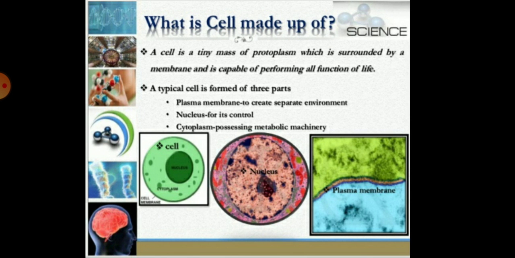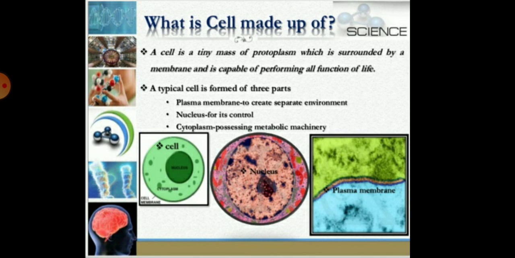Children, what is a cell made up of? A cell is a tiny mass of protoplasm which is surrounded by a membrane, so that it is capable of performing all the basic functions of life, like nutrition, respiration, excretion, transportation, all the functions.